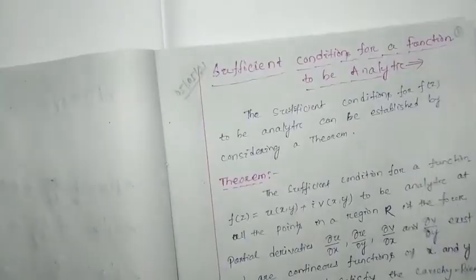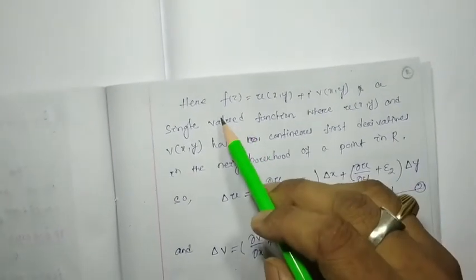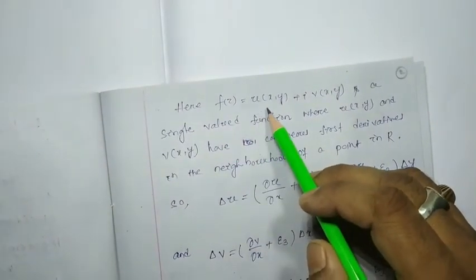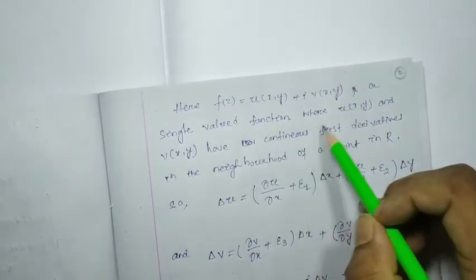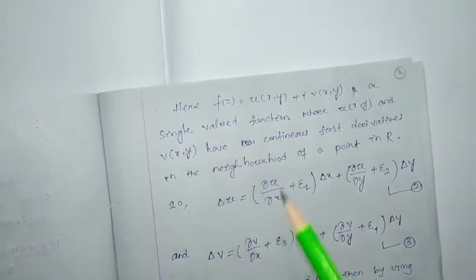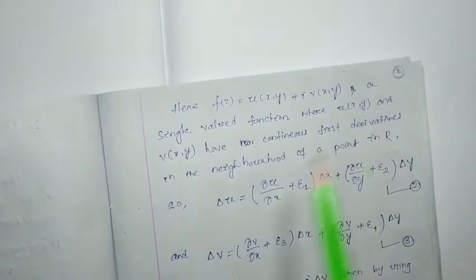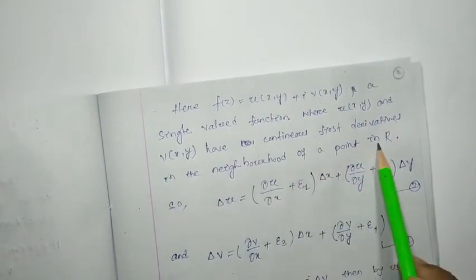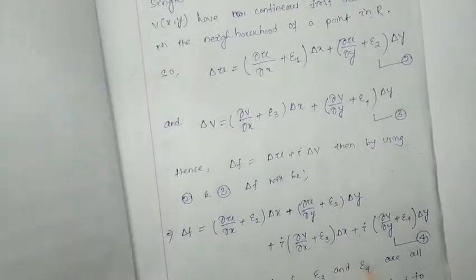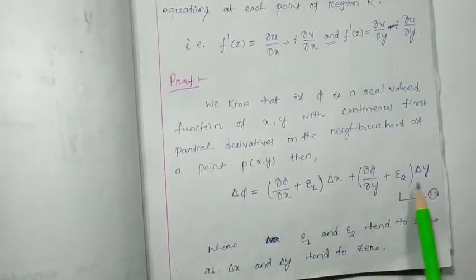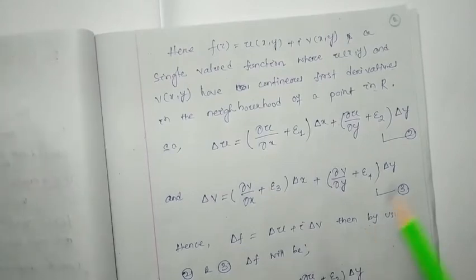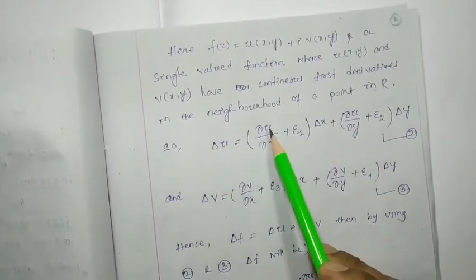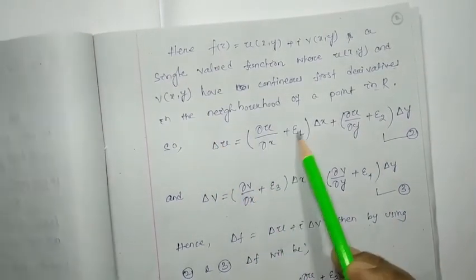Next, come to the next page. Here f(z) = u(x,y) + i v(x,y) is a single valued function, where u(x,y) and v(x,y) have continuous first partial derivatives in the neighborhood of a point in the region R. Then how del phi has been represented, in the same way we can represent u(x,y) and v(x,y), as del u can be written as (del u by del x plus epsilon 1) into del x.